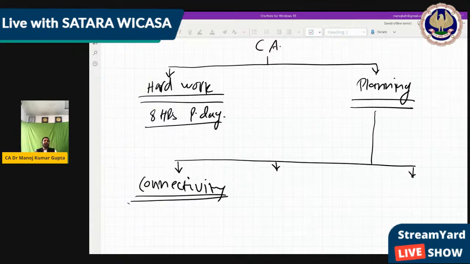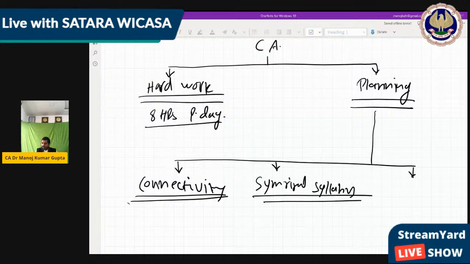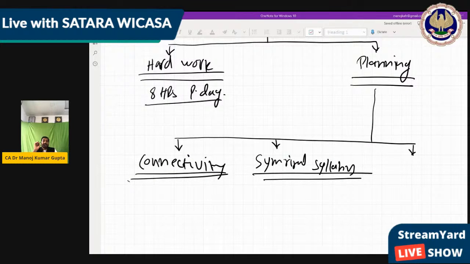So first, connectivity. That is, before starting anything, you have to think something about it, whether you had learned something about it, or maybe if you have not learned, then also you can at least think about it on the basis of your common sense. Okay, next part, that is summarize the syllabus. Summarizing the syllabus is very important.